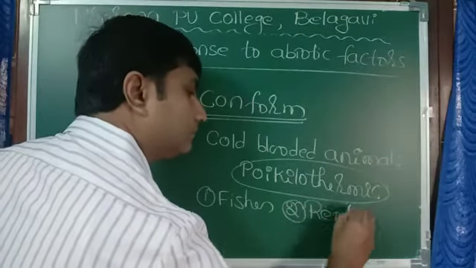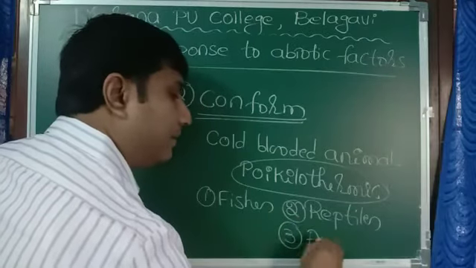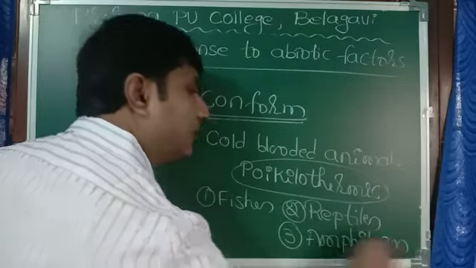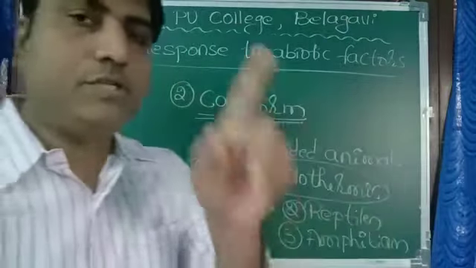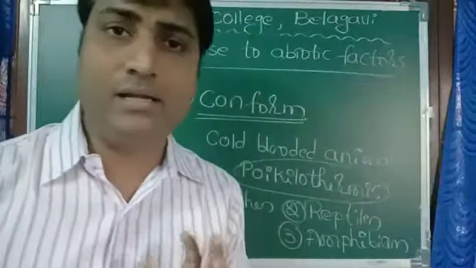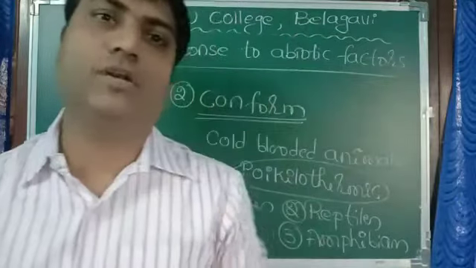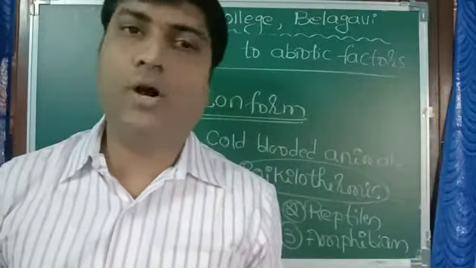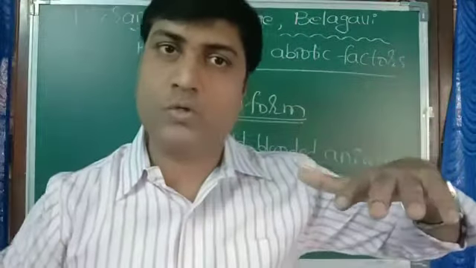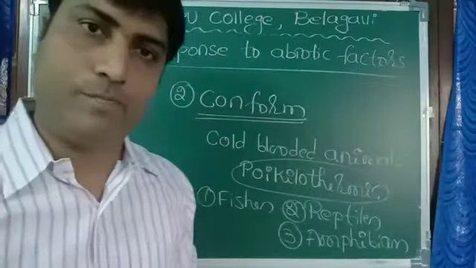reptiles, and amphibians. In case of fishes, reptiles, amphibians, like frog, fishes or snake and all that, their body temperature changes according to surrounding temperature. They cannot maintain their body temperature. If the surrounding temperature goes down, their body temperature also goes down. This type of adjustment, this type of response, is known as conform.